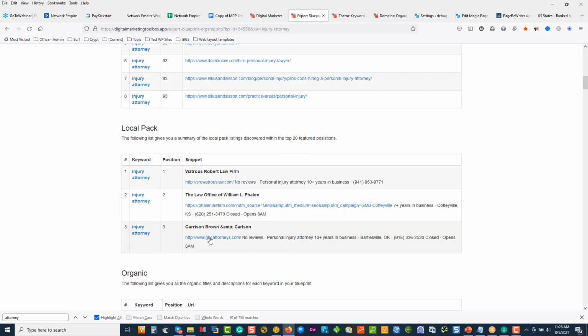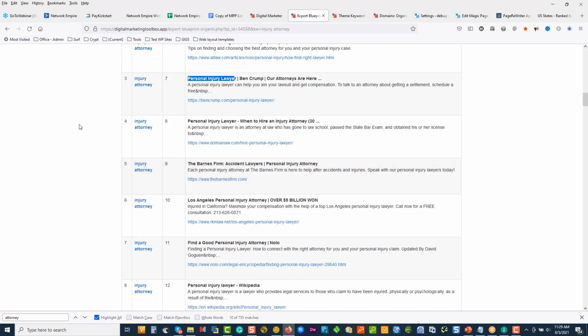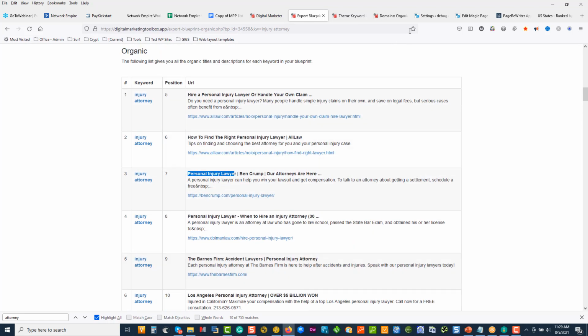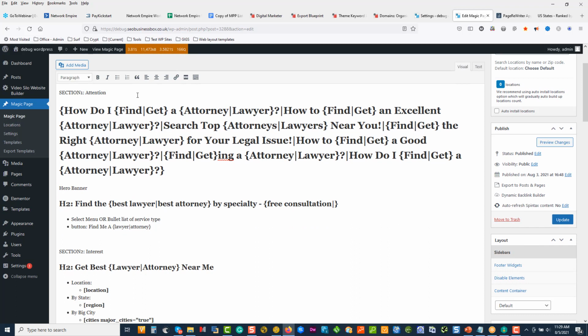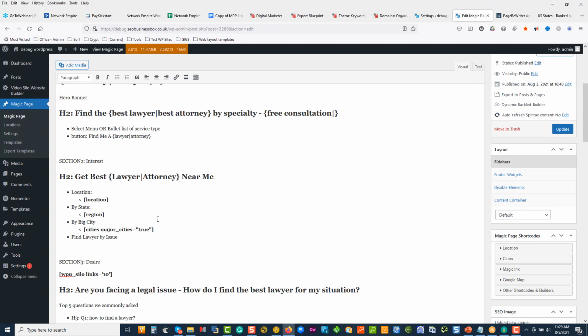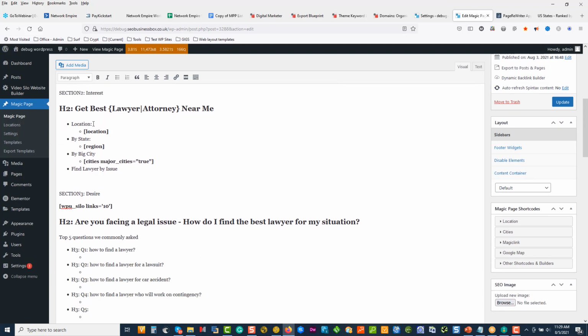Okay. Local packs, these are the guys that are doing things. We can see their headlines, hire, how to find. And now we can start taking these and slowing down and really looking at what's working in the top 5 positions and embedding those into our stackable system where 1, we grab the attention. 2, we provide them a way to get to the solution because we've got their attention. Hey, you need a lawyer? Do this and this will help you. They do that action or they choose where they want to go.